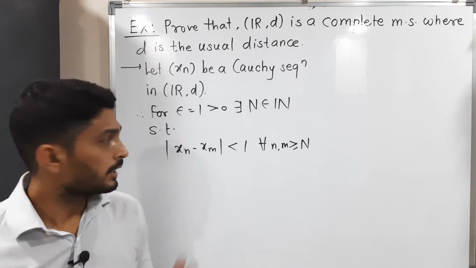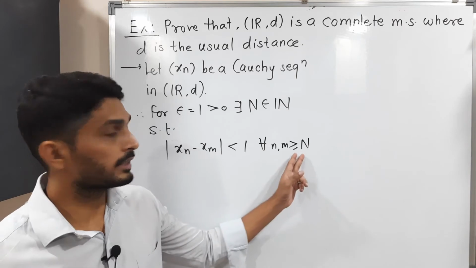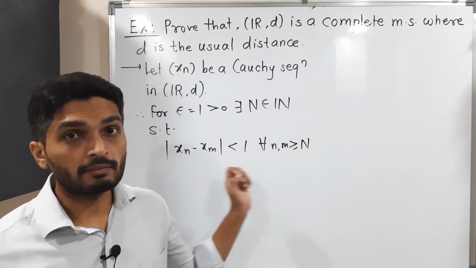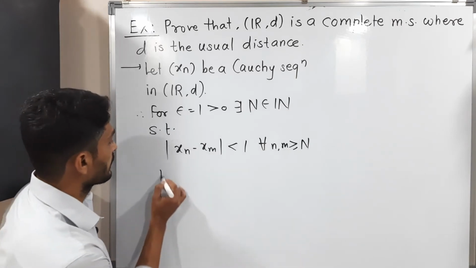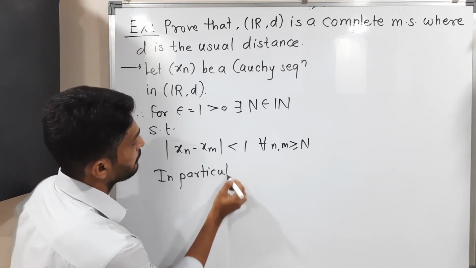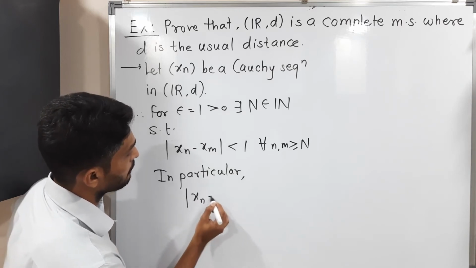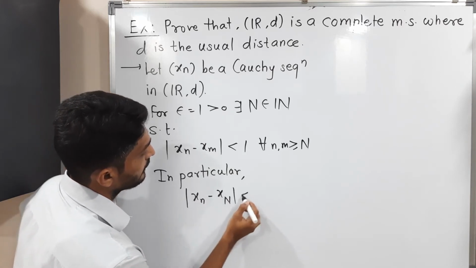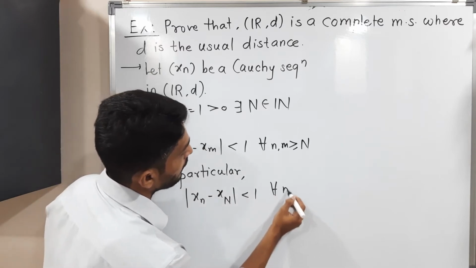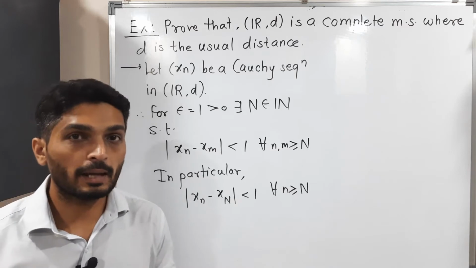So what will I do? Here n and m are any arbitrary natural numbers but greater than or equal to capital N. So in particular, I will take m equal to capital N. So |xn - xN| < 1 for all n greater than or equal to capital N, since now we have fixed m.